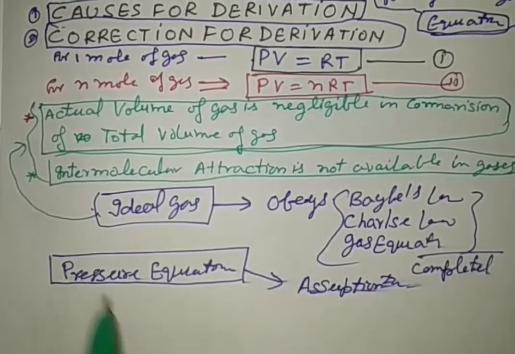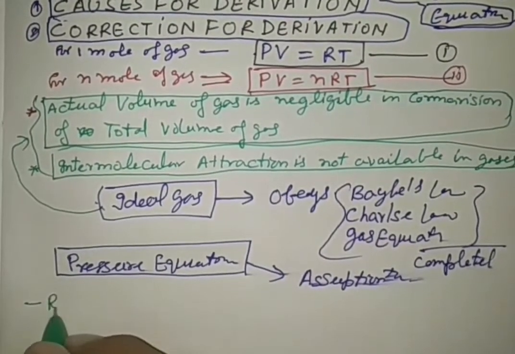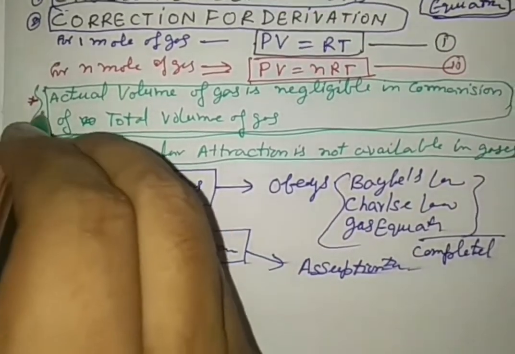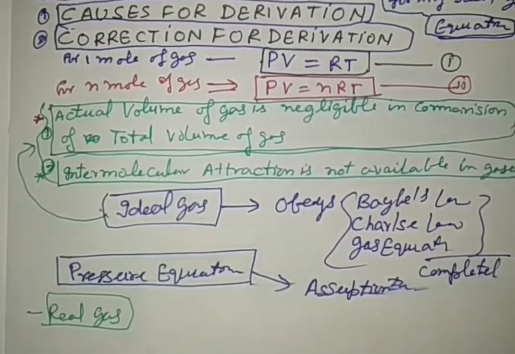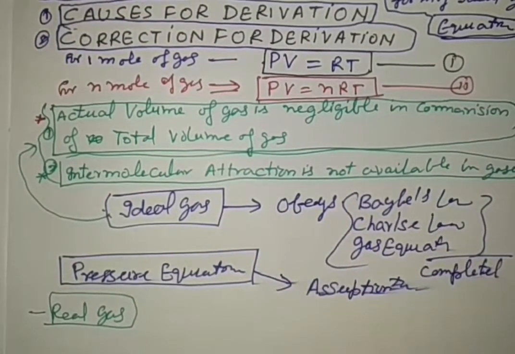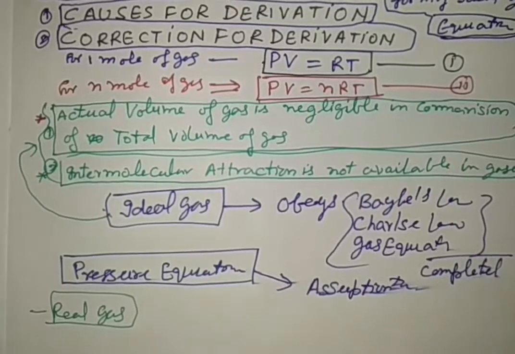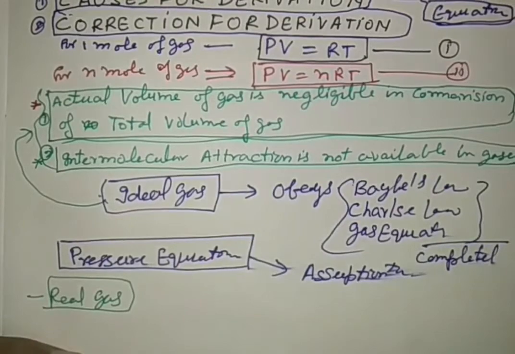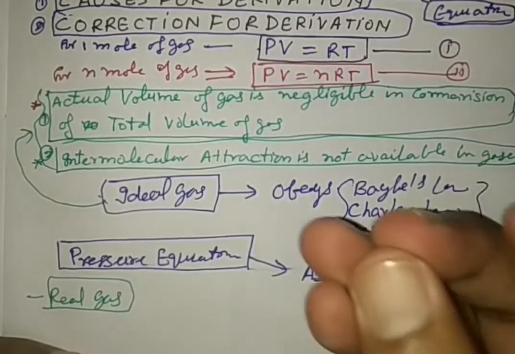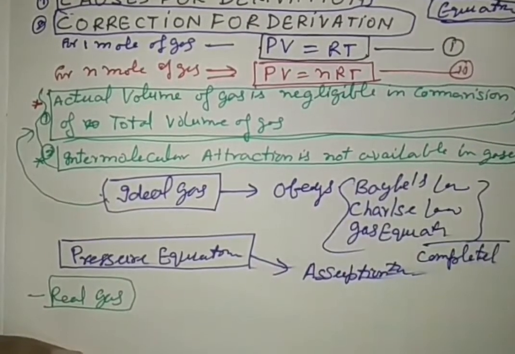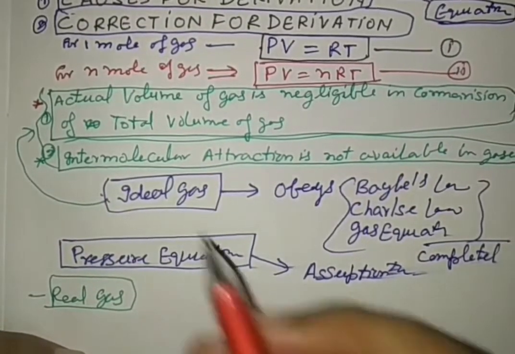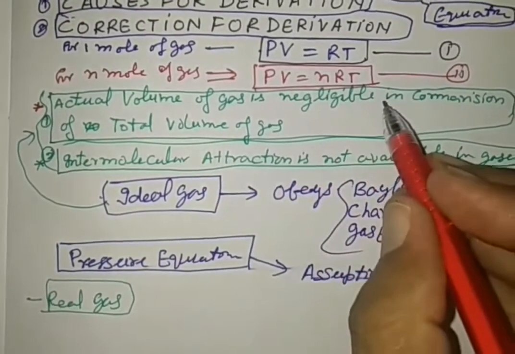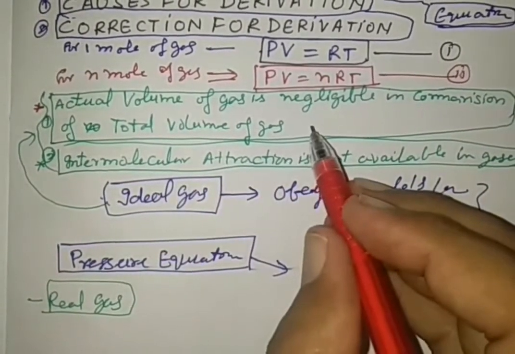But this van der Waals equation is for real gas, in which these two assumptions, number 1 and number 2, cannot be ignored. So we are going to see each assumption and what the effect is after neglecting it. The first assumption is that the actual volume of gas is negligible in comparison to the total volume.